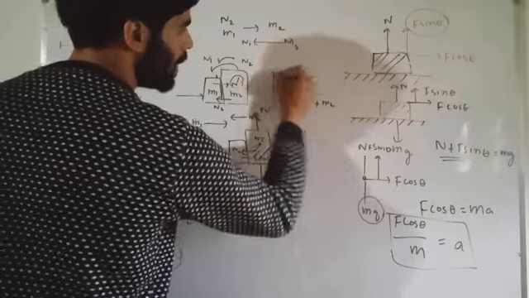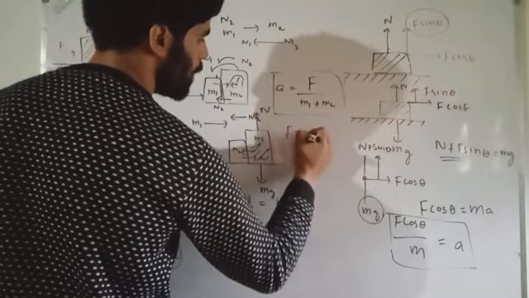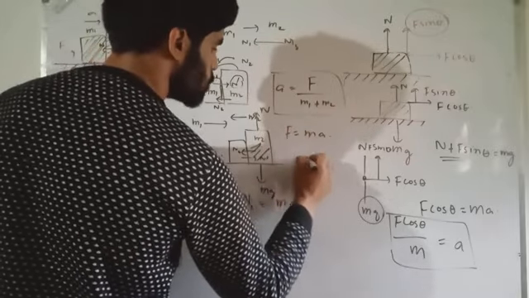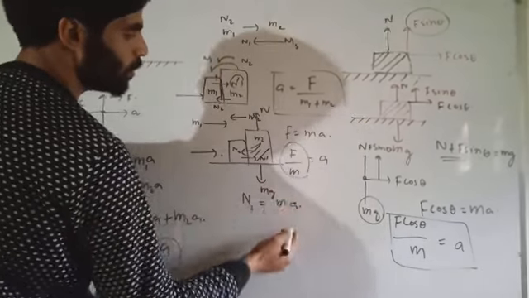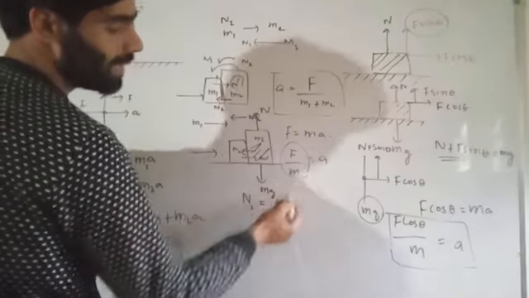How? Because the force we have is mass into acceleration. Acceleration should be given as force divided by mass. So there are two masses, m1 and m2. You can directly substitute the values of m1 and m2.